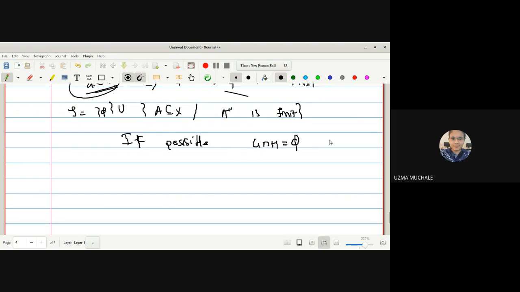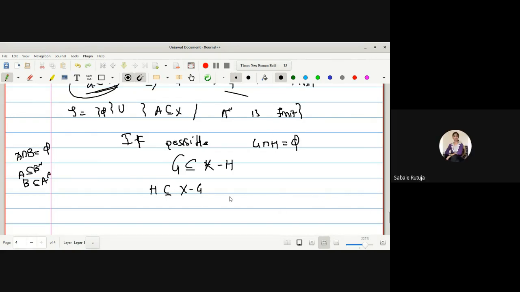Okay, if G intersection H is empty, what is the possibility? I have written this one many times. A intersection B, if it is empty, A is contained in B complement and B is contained in A complement, right? So I can say now G is contained in X minus H, also H is contained in X minus G. Is it okay?